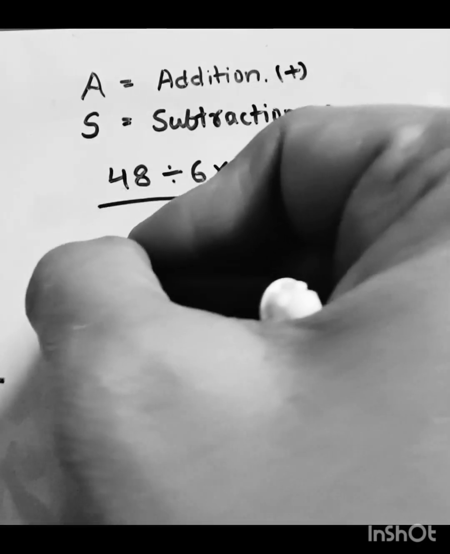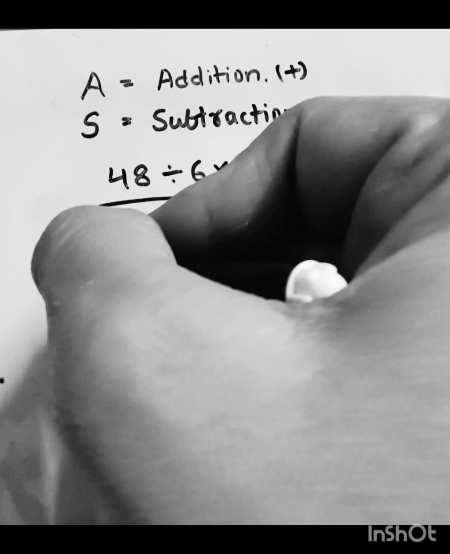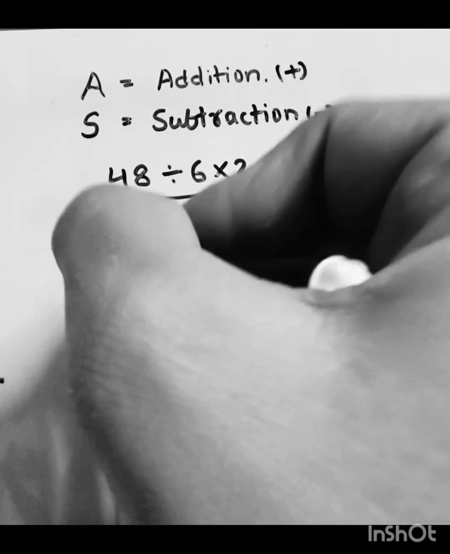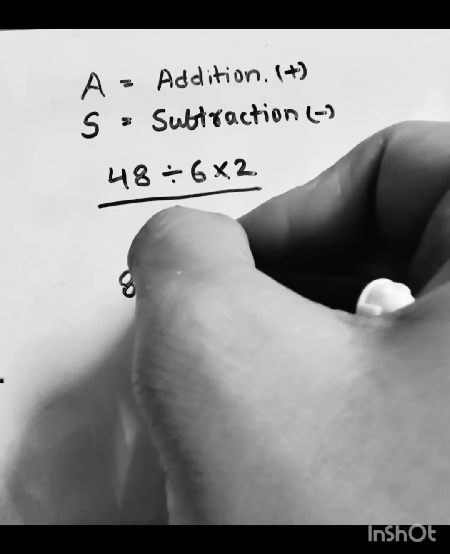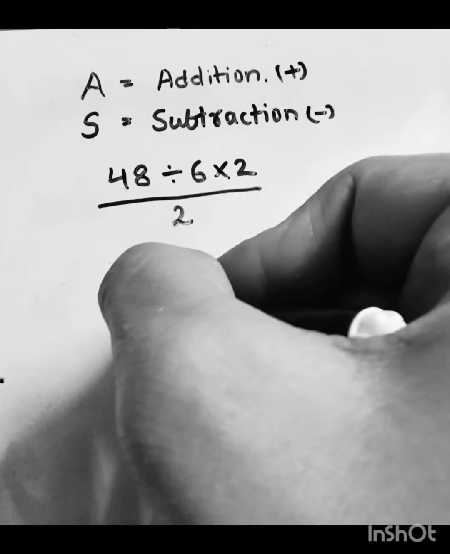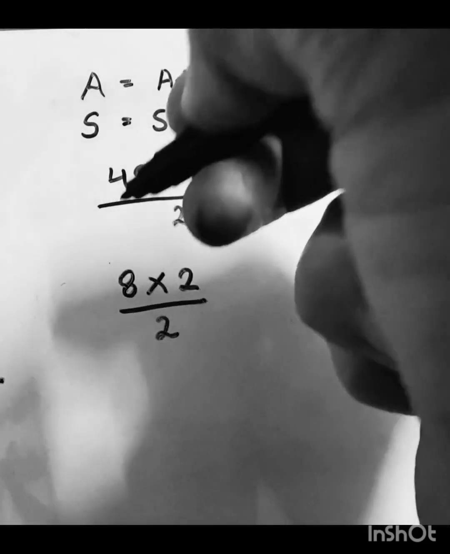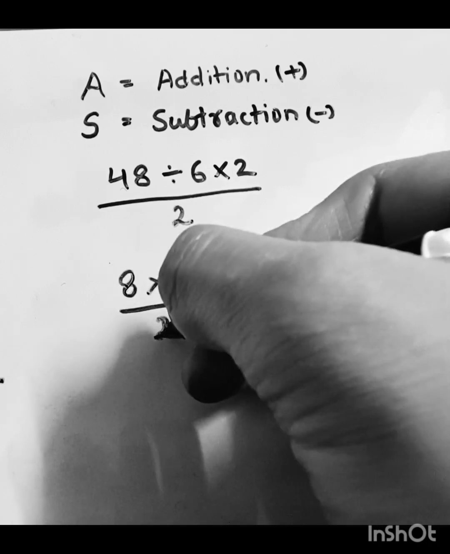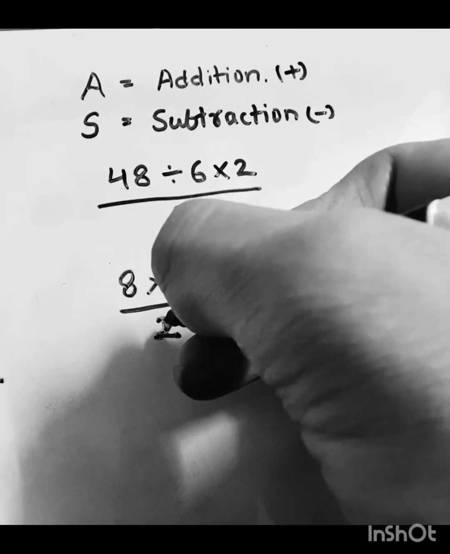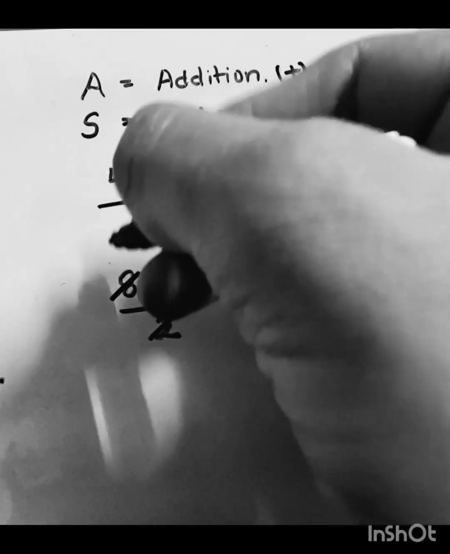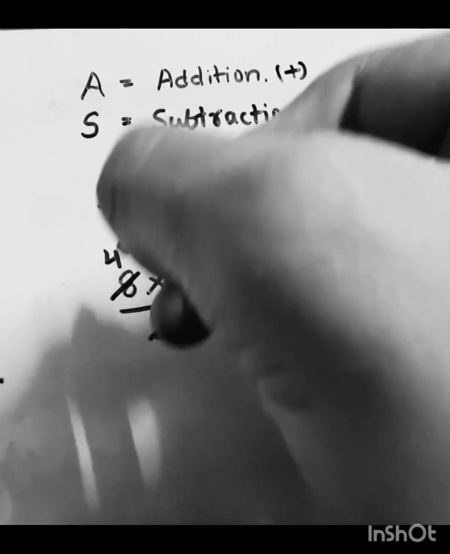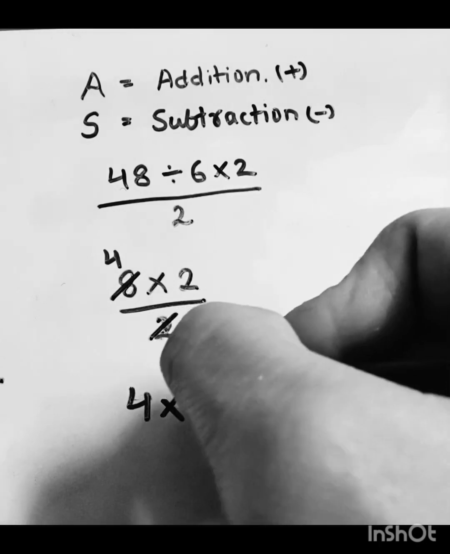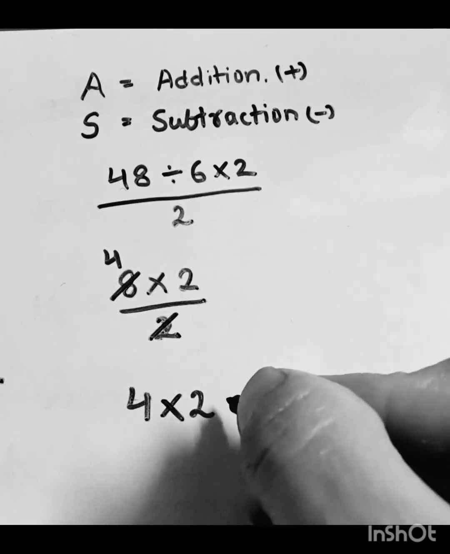So 48 divided by 6, 6 eights are 48, so we'll write 8 into 2. Okay, but we have the division by 2, so we'll divide again. So we'll divide 8 by 2, 2 fours are 8, and then we'll multiply. So the correct answer is 8.